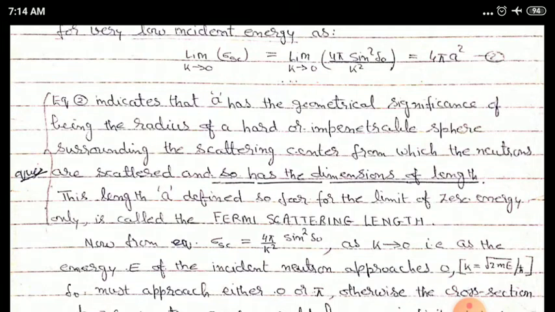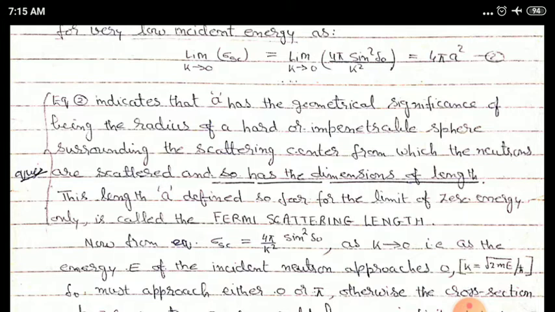This length a defined so far for the limit of zero energy only is called the Fermi scattering length. I am again emphasizing that in this topic we are discussing the concept of scattering length, which is limited only to the very low energy neutrons which are scattered by the target.